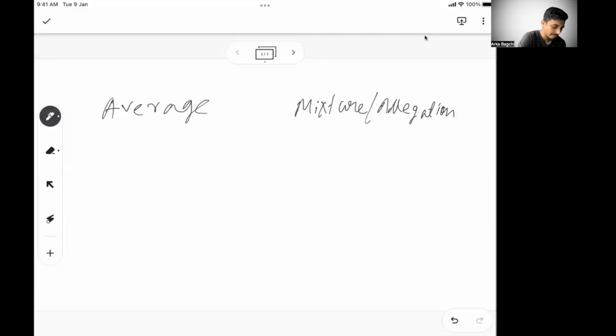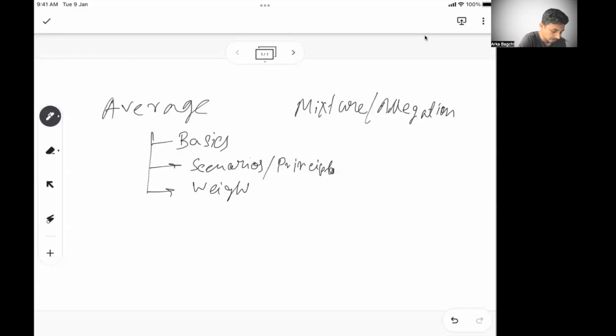In average, we will do the basics and understand how it appears, some of the principles. Then we'll do the concept of weighted average, and once this is done, we'll move to mixture and allegation.